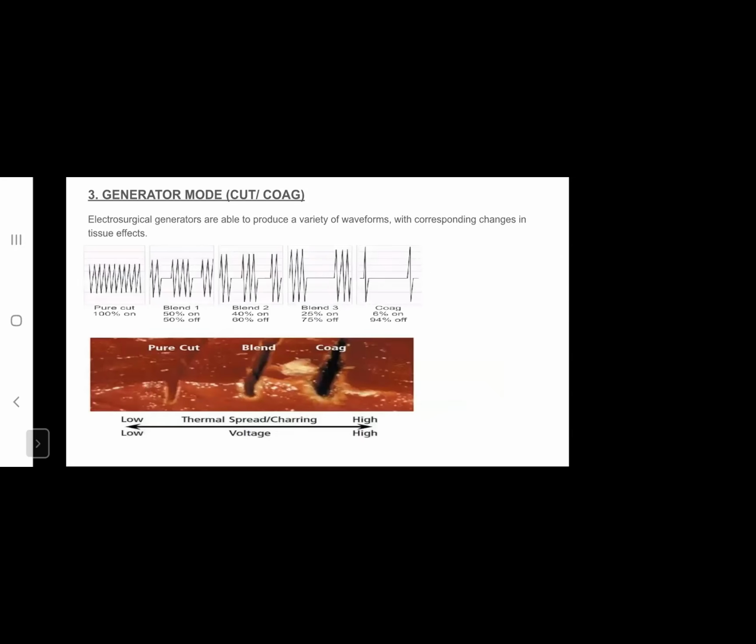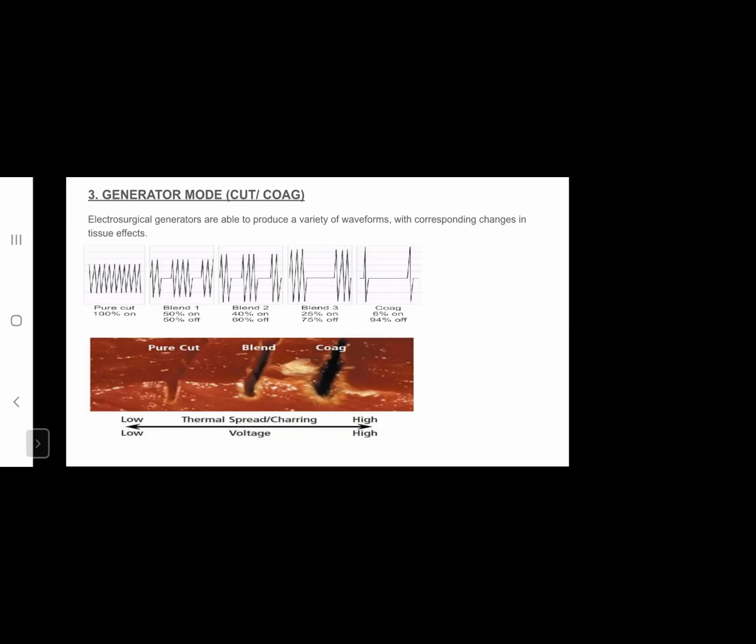Then there is the generator mode, that is cut, coagulation, or blend. Electrosurgical generators are able to produce a variety of waveforms with corresponding changes in tissue effects. In pure cut, the duty cycle is 100%, which means that the current is being generated by the generator for all of the time that the appliance is being used. On the other hand, in coagulation mode, it is only 6%. 94% of the time the current is off, and it is on only 6% of the time.